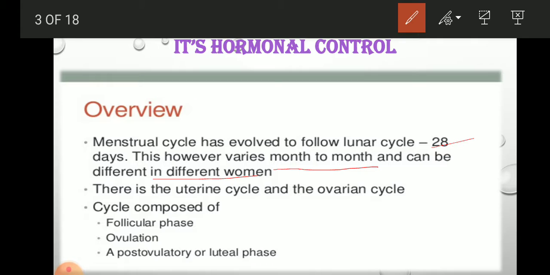So this menstrual or reproductive cycle carries out two different cycles: the uterine cycle as well as the ovarian cycle. Whether uterine or ovarian, the cycle goes through the follicular phase, ovulation phase and post-ovulatory phase, which is called the luteal phase.